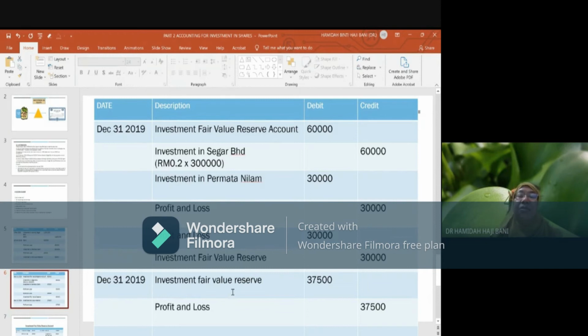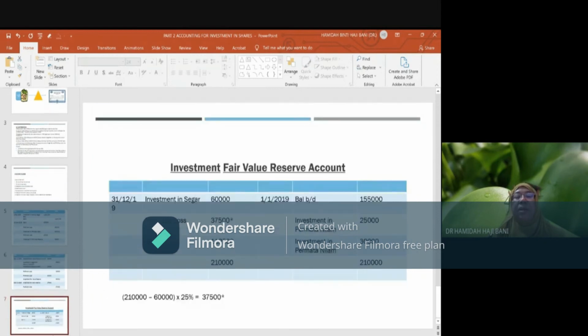Shareholders, there is a need for you to look at what happened to the balance of the investment fair value reserve. If the company says that they want to share 50% out of the balance, then that balance will be transferred. That balance will be shared with shareholders and investment shareholders. Looking from this scenario, I think I'll just draw.